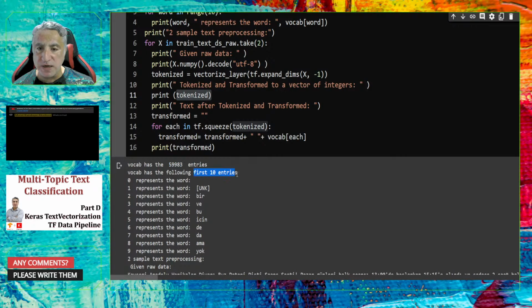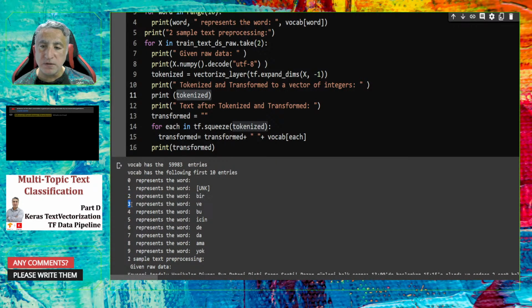Let's check the first 10 entries in the dictionary. 0 represents the null value or space you can think of. 1 stands for unknown words. 2 stands for the most frequent word in the train data, which is bir, in Turkish, "one".